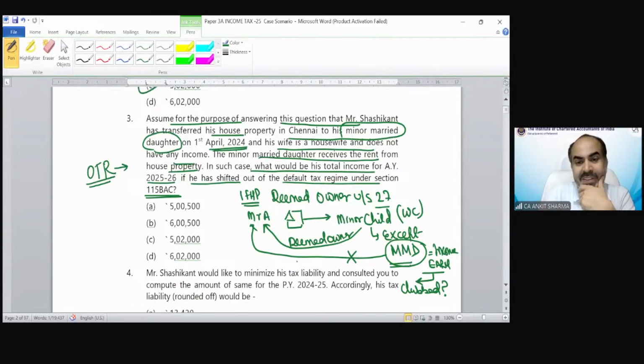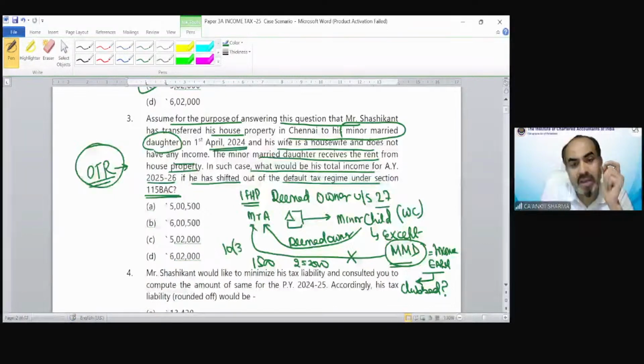So out of this rent of 2,52,000, 1,500 rupees exemption would be there because we are under optional tax regime. That 1,500 rupees exemption is not applicable in case of default tax regime, but we can claim it. So that would be 2,50,500. And the correct answer would be 5,00,000 rupees in question number 3.